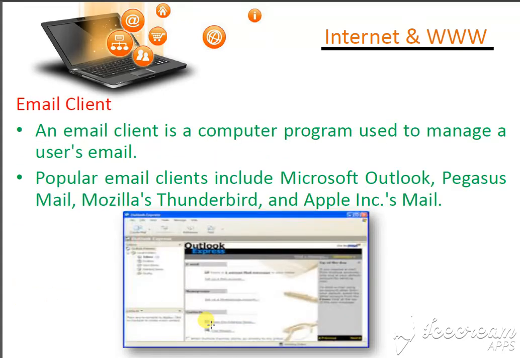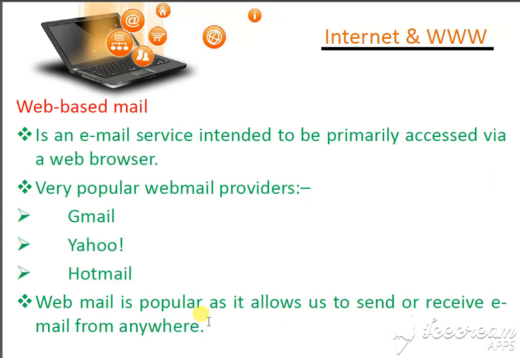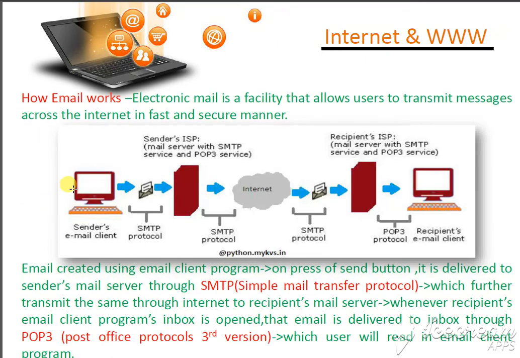So email client means the program you use to manage email. There are different popular email clients: Microsoft Outlook, Pegasus Mail, Mozilla Thunderbird, Apple Mail. So different types of email clients are there, you can use any email client. For web-based addresses, the email servers provide Gmail, Yahoo, Hotmail, which are very well known. So how does electronic mail work in the facility of transmission?